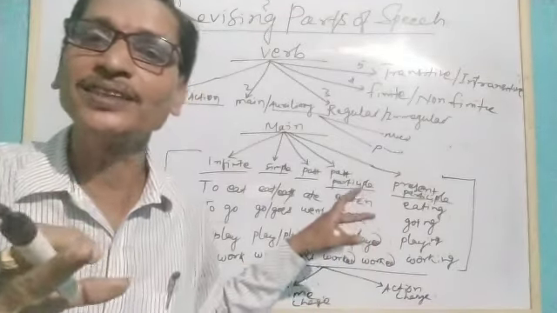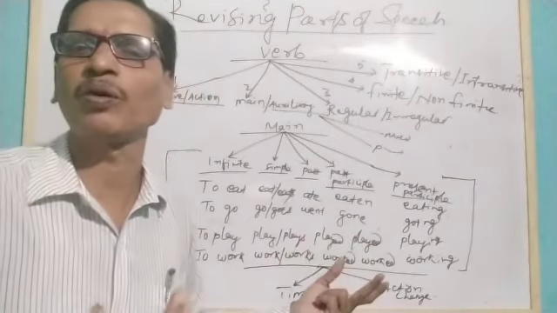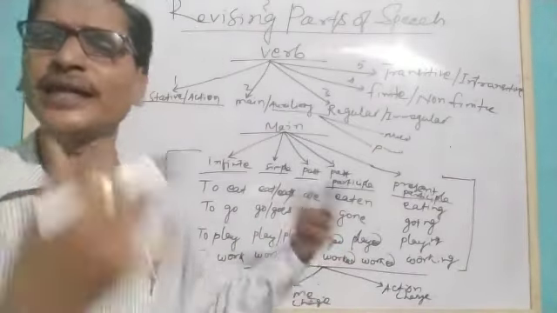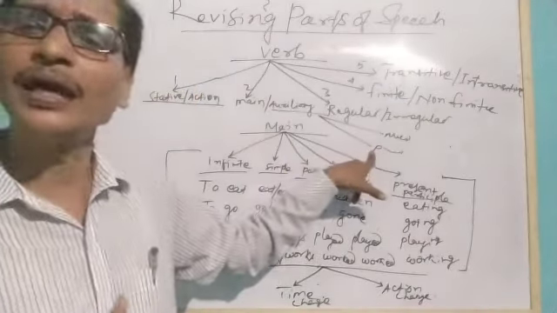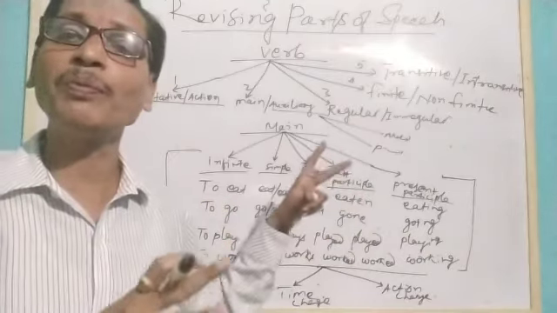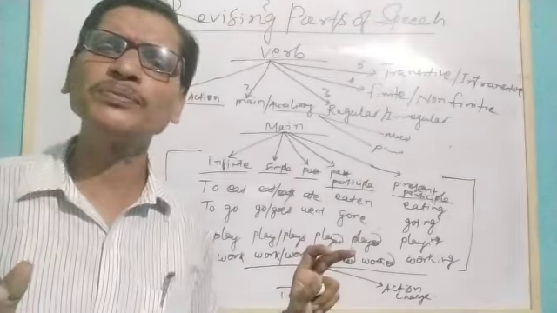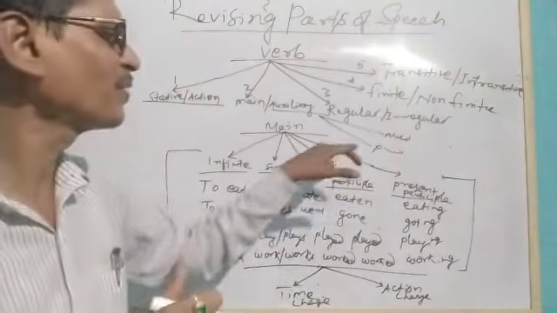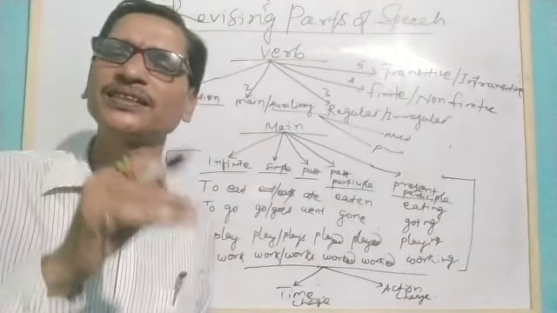But go is not an auxiliary. Am is our first form, was and were second form. Understand? Similarly, have is the first form, had the second form, when we are using have as an auxiliary verb. Similarly, modal auxiliaries also have two forms. That is a different discussion, so we did not discuss them. But as far as primary auxiliary is concerned, we discussed to some extent, as you know.